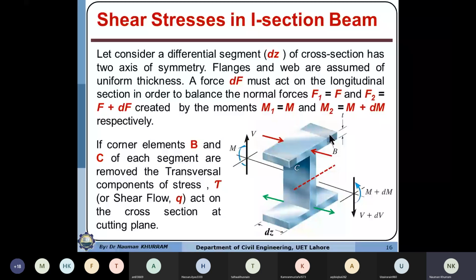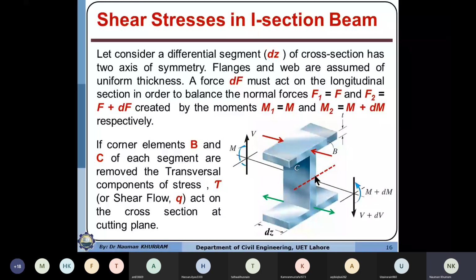Here, if we use the concept of shear flow, we can assume that the shear stress or flow is uniformly distributed along the thickness direction. Then we need to compute the distribution of shear flow along the length of the flanges and along the length of the web, which are perpendicular to each other.